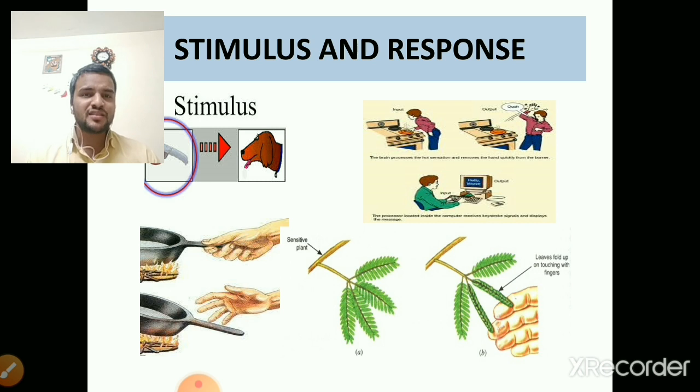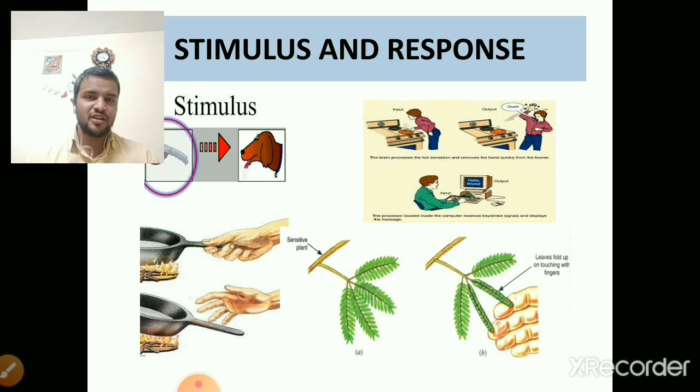In the same way, in the second picture, you can see a man working on a machine, and while working he got hurt and suddenly pulled his hand away. Pulling his hand away is a response, and the hurt he got is a stimulus.